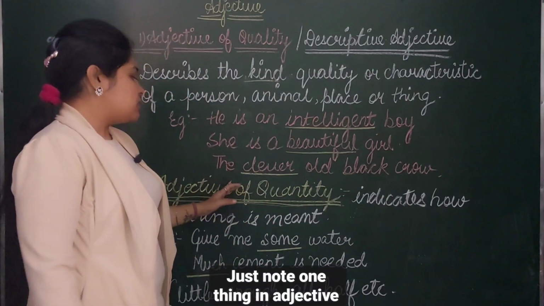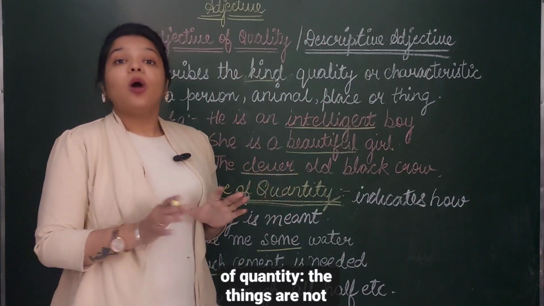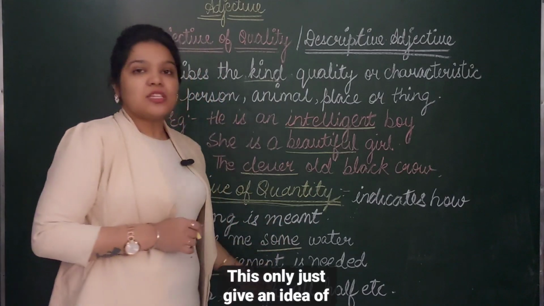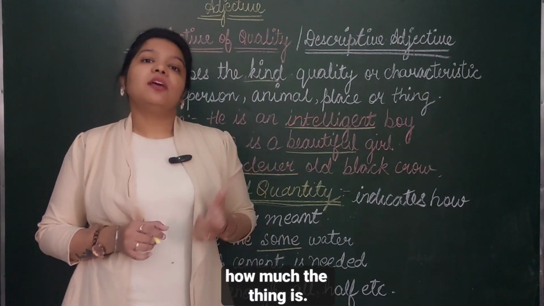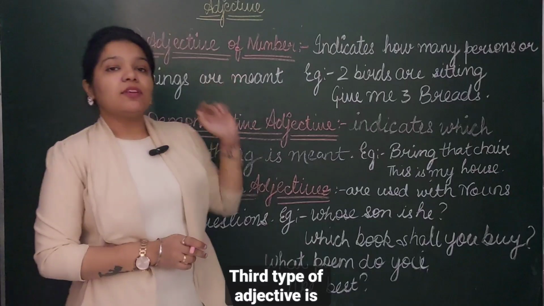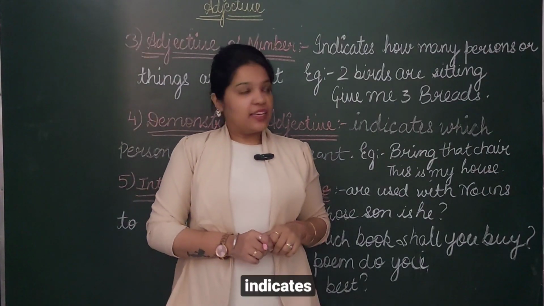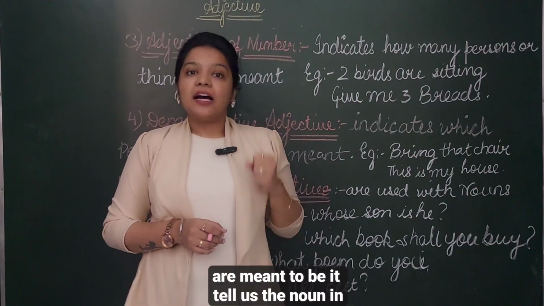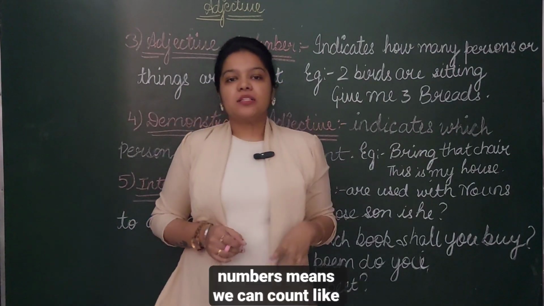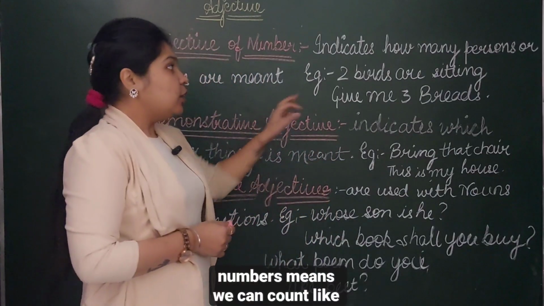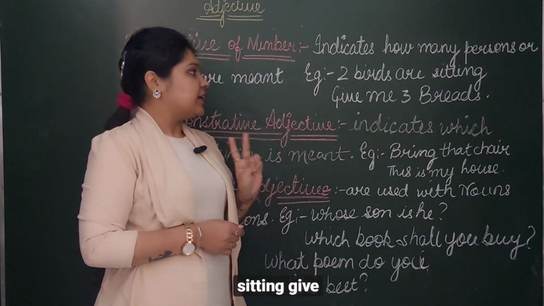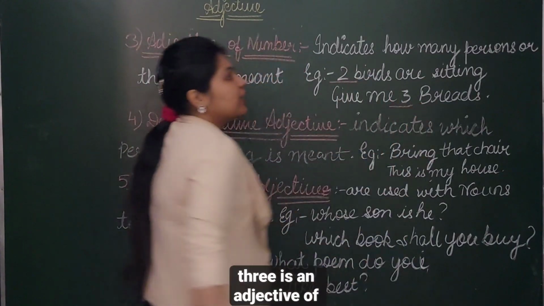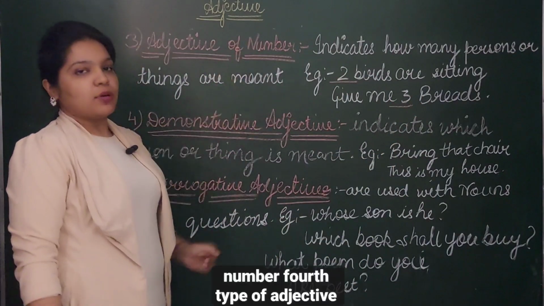Just note one thing in adjective of quantity, the things are not definite in ratio. It means we cannot count them. This just gives an idea of how much the thing is. Third type of adjective is adjective of number. It indicates how many persons or things are meant. It tells us the noun in numbers, meaning we can count. Like 2 birds are sitting. Give me 3 breads. This 2 and this 3 is an adjective of number.